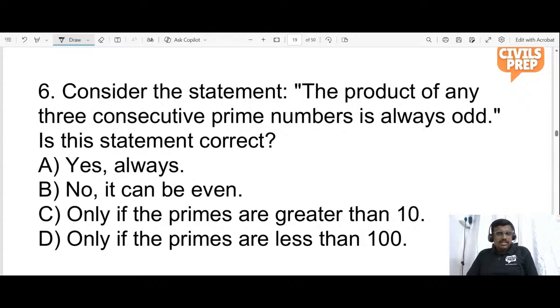Can you please verify whether the statement is correct or not? B. So, can you please prove this, Ashwini?